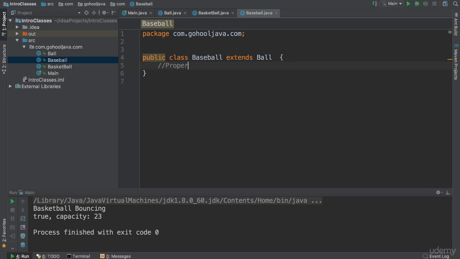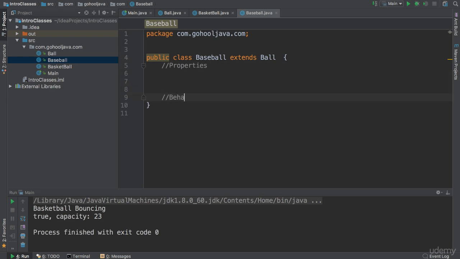And remember, these properties will be in addition to what our ball main class or our ball parent class already has, right? Create your properties and your own behaviors. I mean, these behaviors could be overridden behaviors. So we can override, right, behaviors from ball, our parent class, or just new behaviors, new ones.